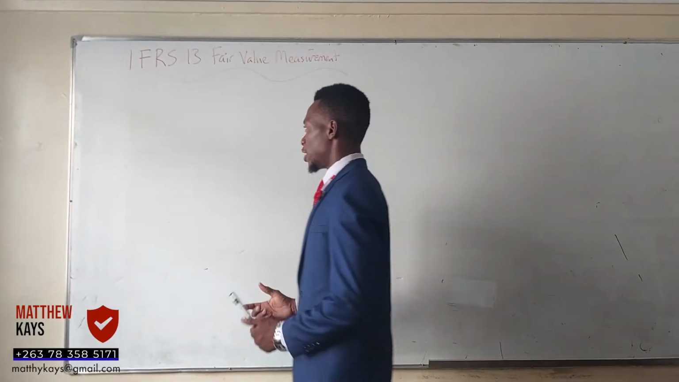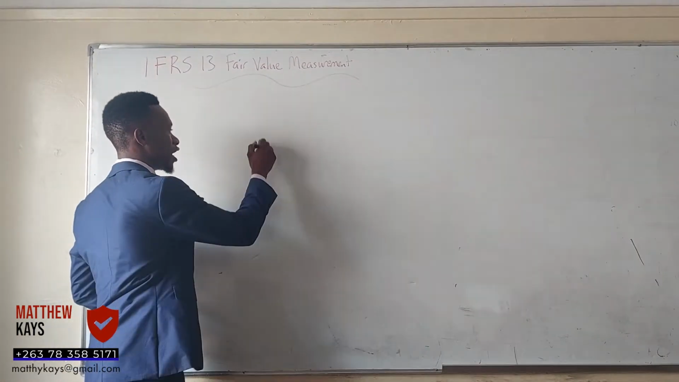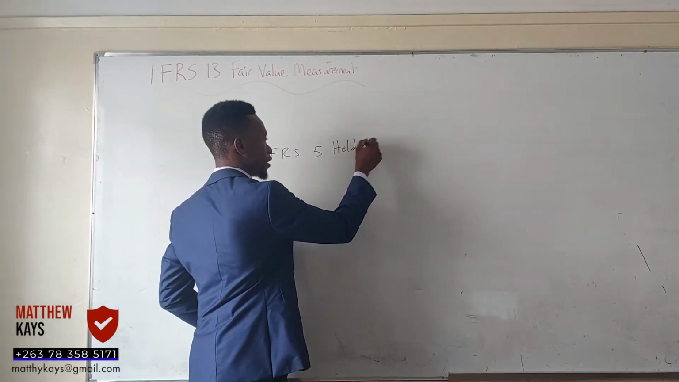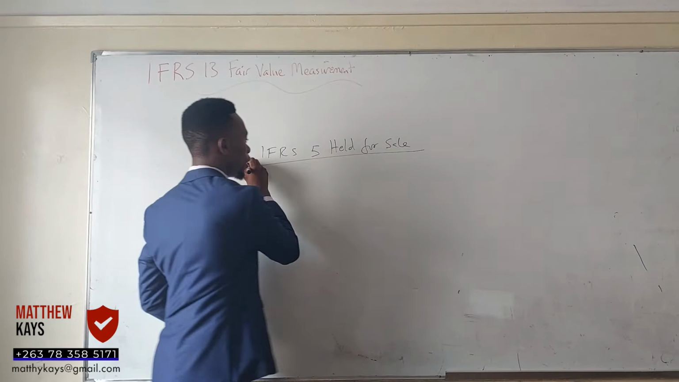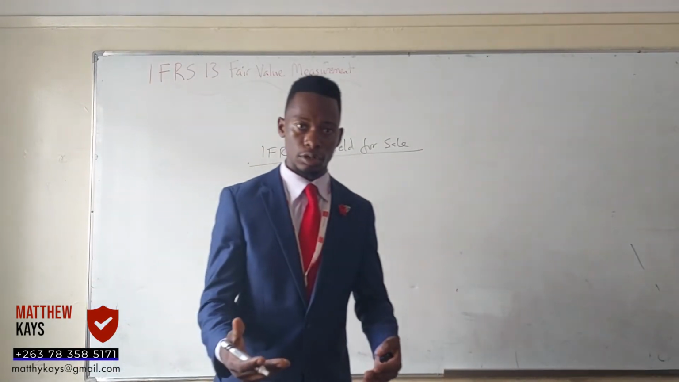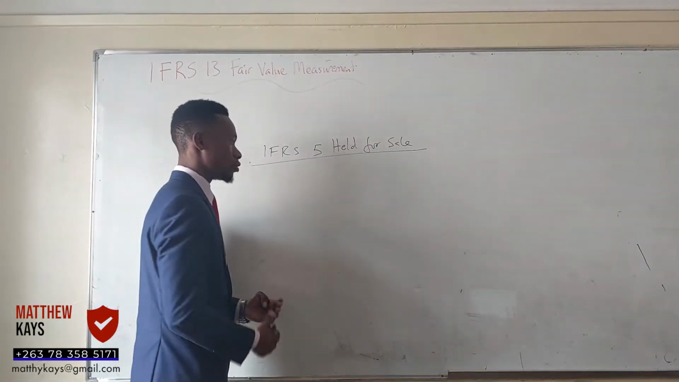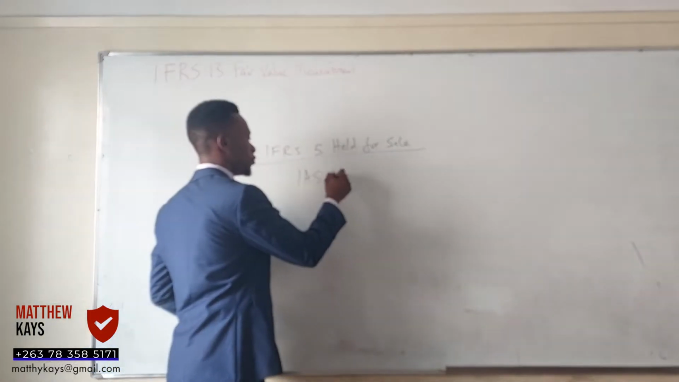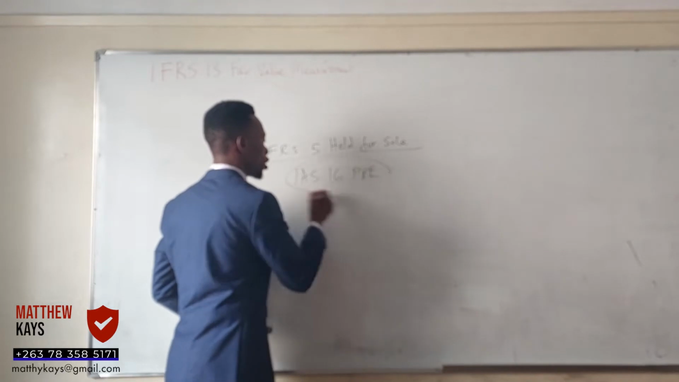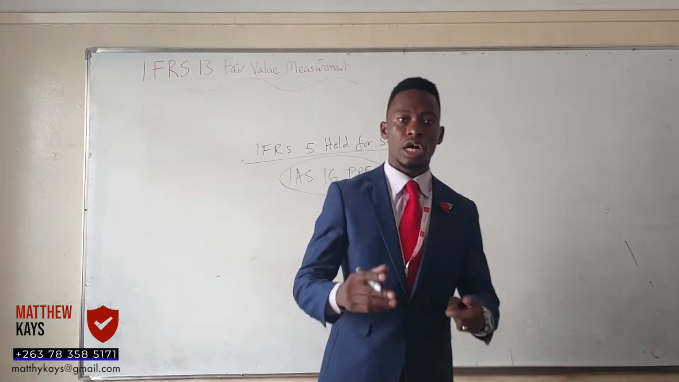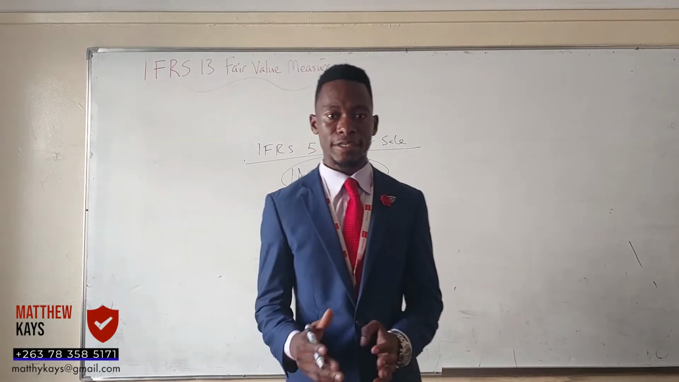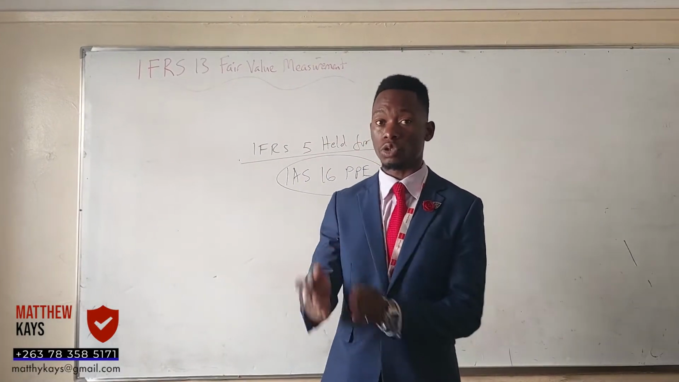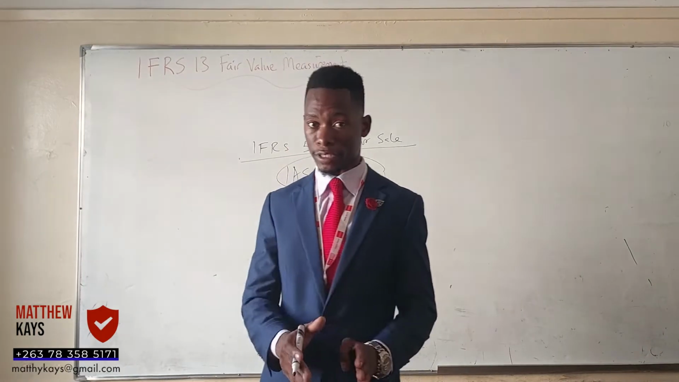I'll give you an example. I can apply even IFRS number 5, where we talk about non-current assets held for sale. There are other assets that can be held for sale. How do you measure, how do you value the assets that are held for sale? Let me take you back to IAS 16 PPE. On PPE, IAS 16, we say we hold assets with the intention to use them. The intention is to use them in the production of goods or services, right? Or for administrative purposes.